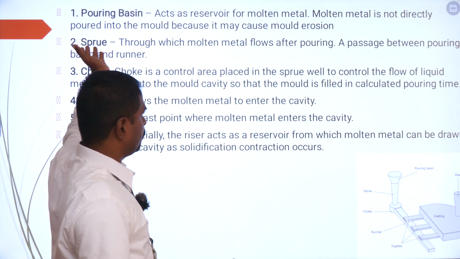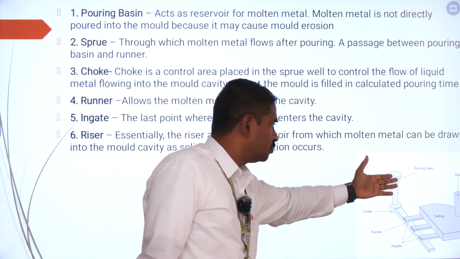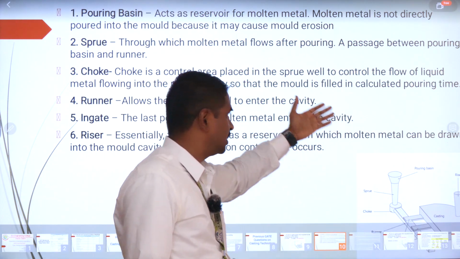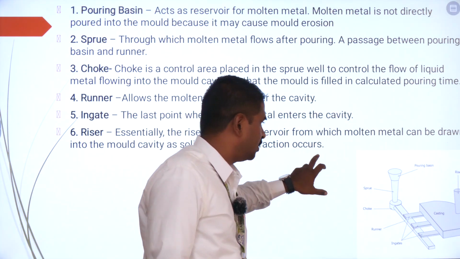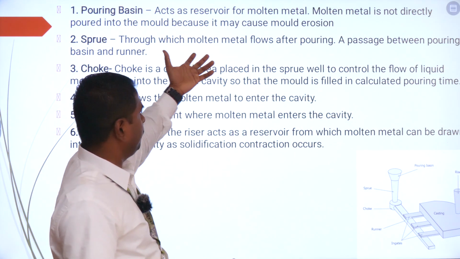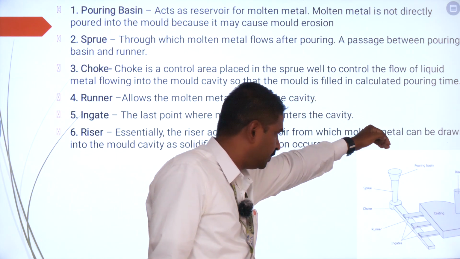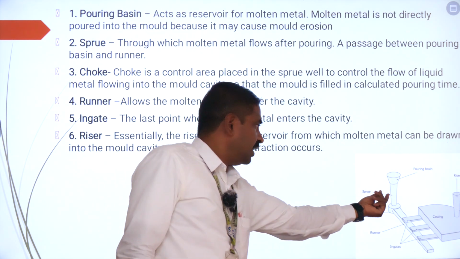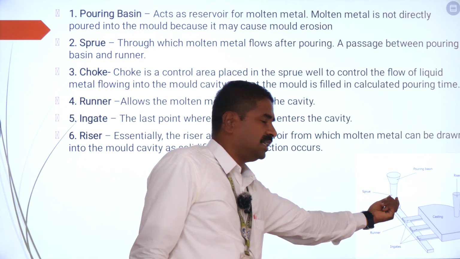Second part is going to be the sprue. The sprue is going to be the part through which the molten metal is poured from the pouring basin into the choke and then to the runner, as you can see over here. And here you can see the sprue is going to be tapered in shape.